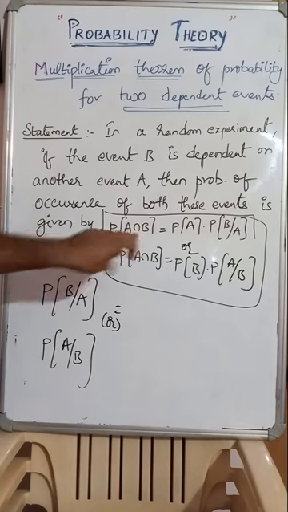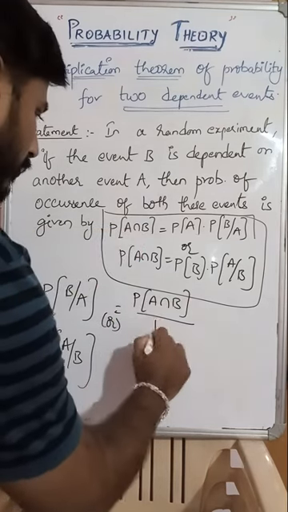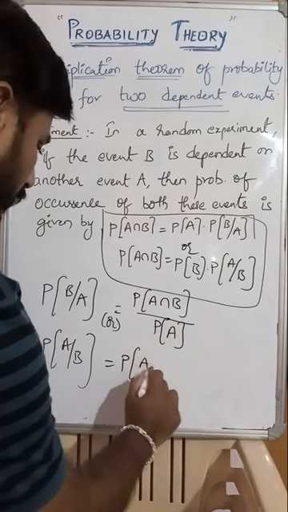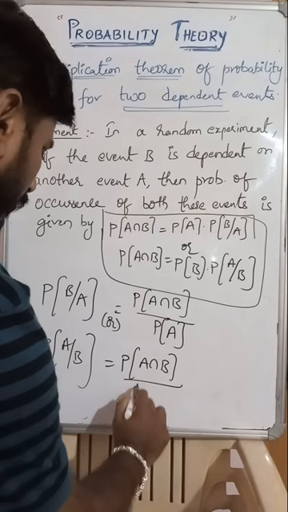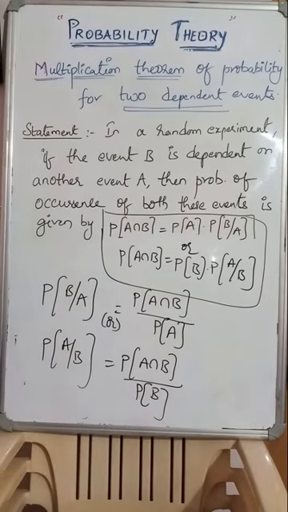If you send this to this side, you get the formula for conditional probability. Remember, you have seen the multiplication theorem for intersection. Using that, we can write the conditional probability formula also, B given A or A given B. Remember these two formulas, guys. Very, very important, conditional probability.